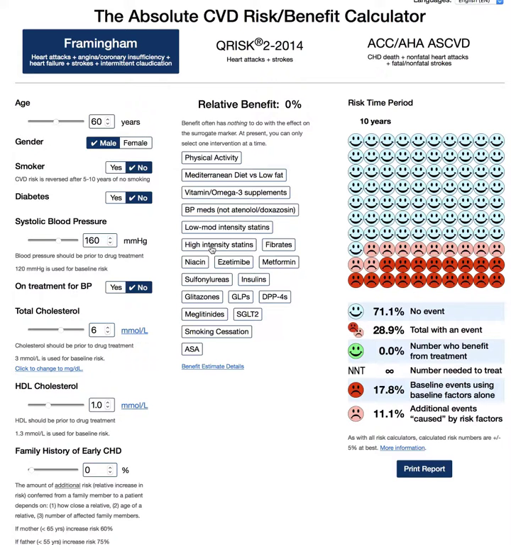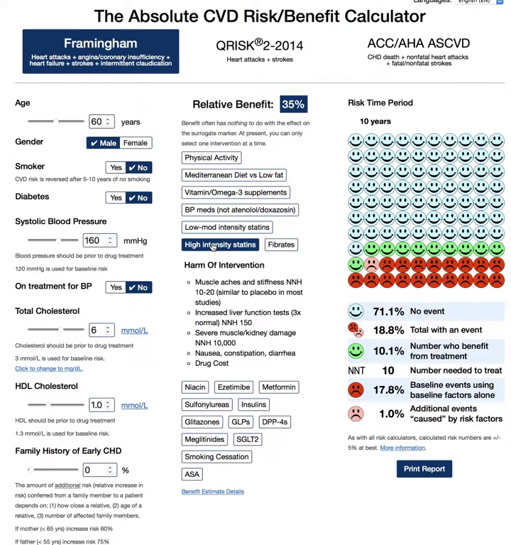So by showing this, we could show patients that if this patient takes the cholesterol pill, unlike in the first example with the low risk patient, we're actually saving 10 patients out of 100. So 10% of the people who took this pill over 10 years were saved from a heart attack or stroke, which is actually relatively great numbers.